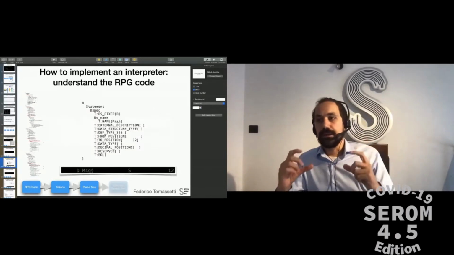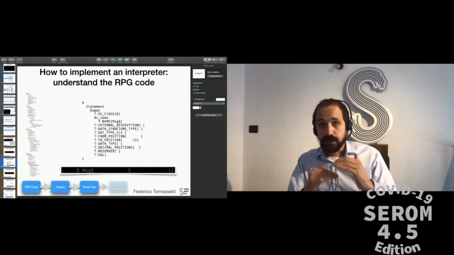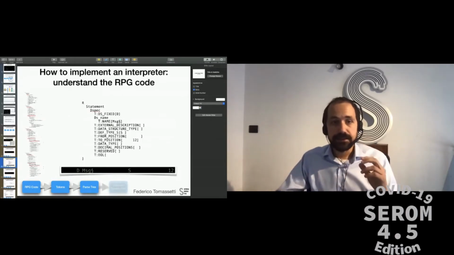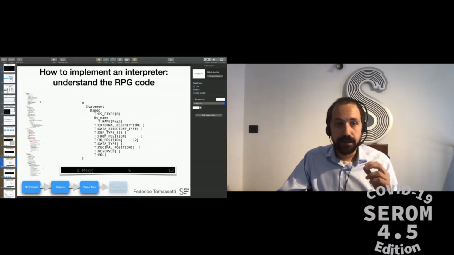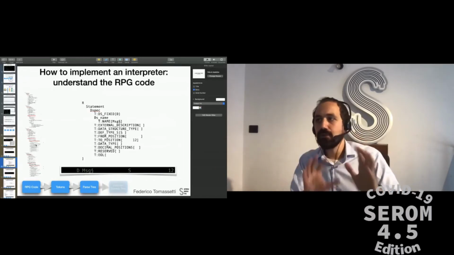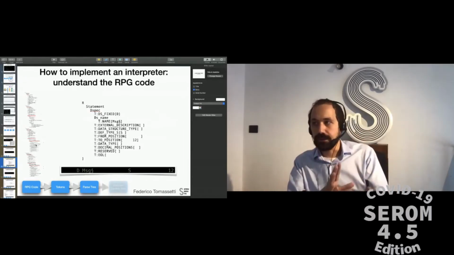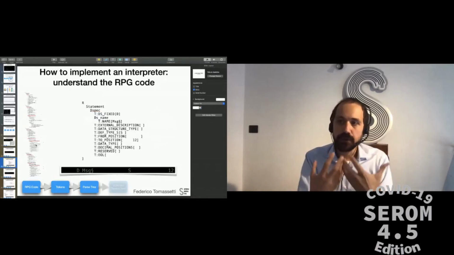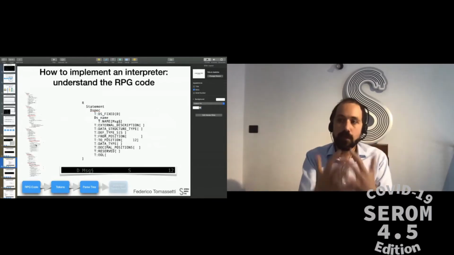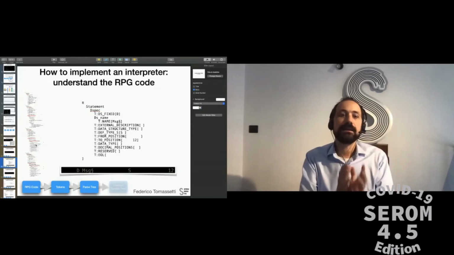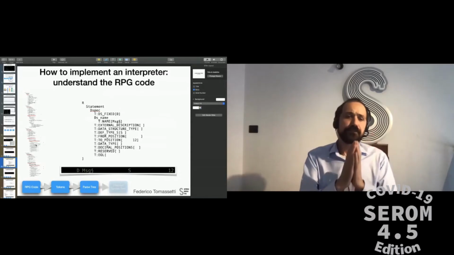If we consider the same 4 lines that we had before, we obtain the parse tree that is displayed on the left. I do not expect you to be able to read it. I just want to give you the impression of how complex it can be, the parse tree for just 4 lines.